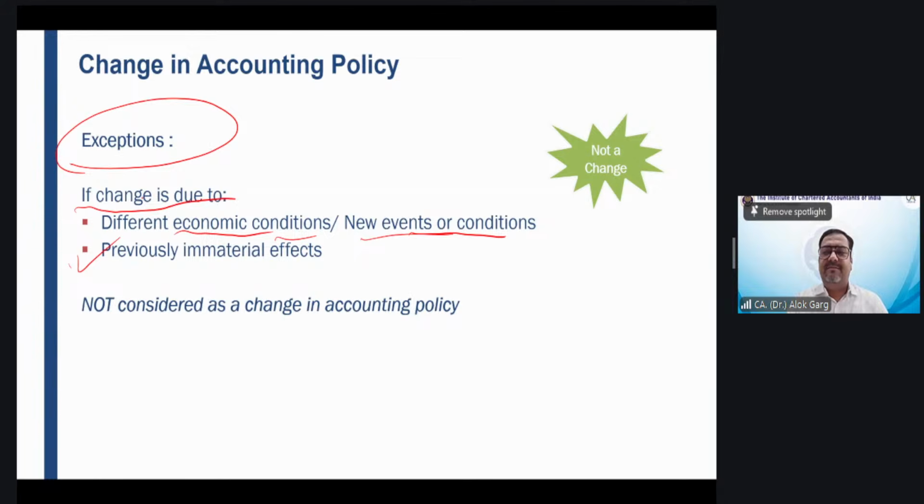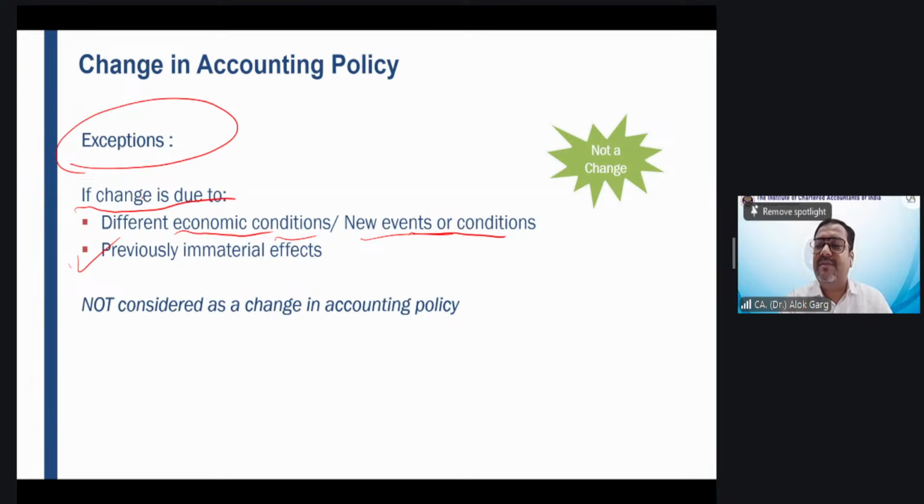Tell me, 1 lakh rupees last time for the intangible asset was charged to the P&L, so should the 5 crore also be charged to the P&L? The answer is no. So last time you charged your intangible asset into the P&L. Now this time you have capitalized your intangible asset into the balance sheet, right?